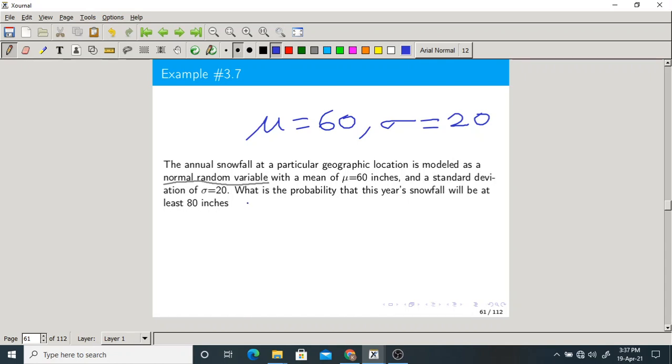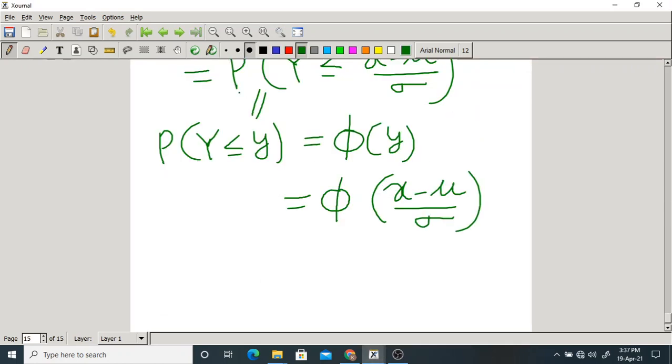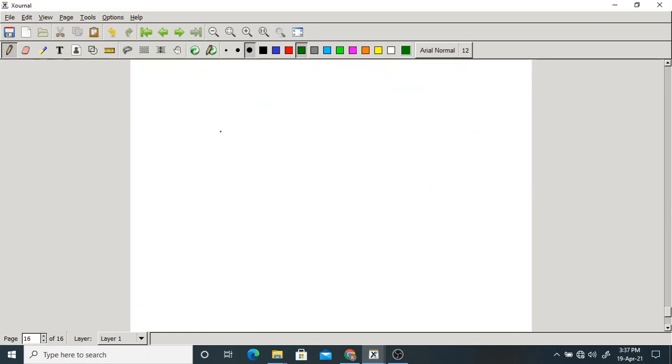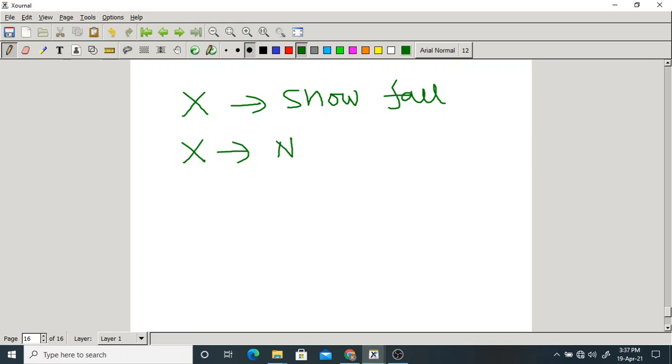Now, read the problem properly. Let us proceed for the solution. X is the annual snowfall. So X is modeled as a normal random variable.